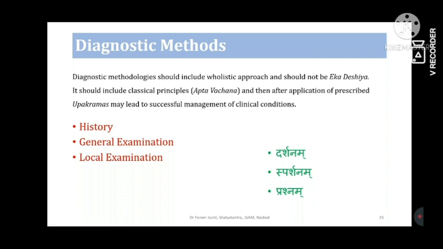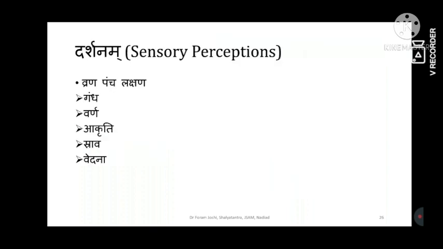What is the difference? Whatever we are reading, there is a difference in the interpretation. What are the different interpretations? Darshanam is not just looking at the wounds or examining particularly; that includes all the sensory perceptions: Gandha, Varna, Akriti, Srava, and Vedana. All the Vrana Pancha Lakshana described by Acharya in the Vranasrava Vijnaniyam chapter can be elicited with the Darshanam, because Aksha is responsible for Darshanam function and Aksha denotes all the Indriyas.